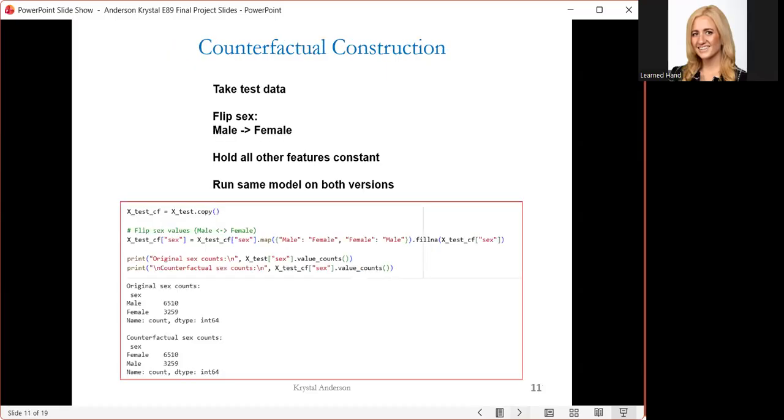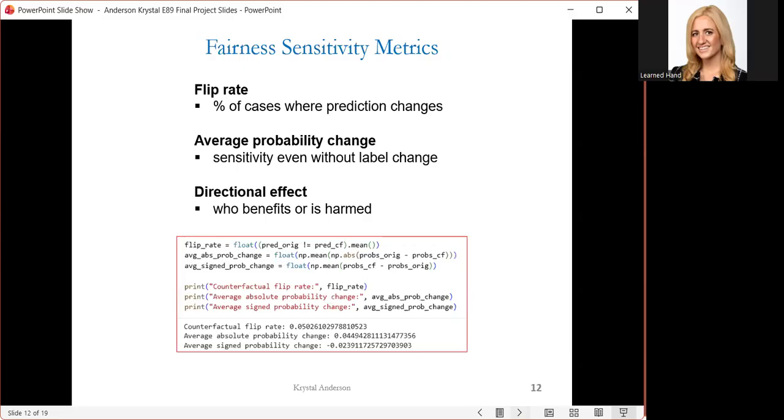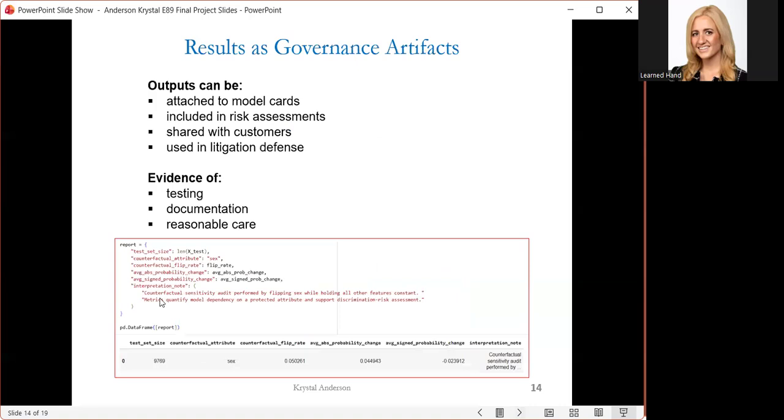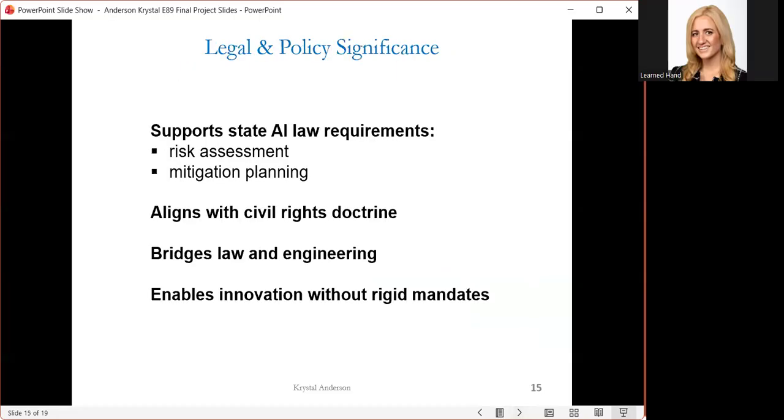Then I took the counterfactual construction, just making two forms of the test data, one original and one with the sex flipped. Then, I used that to measure the model's sensitivity with the flip rate and the average probability change. I was able to create a visualization. My model did fairly well on not being discriminatory, and also created a report output that can be attached to model cards or shared with customers, or used in litigation defense to show that reasonable effort to make sure the model is not biased.